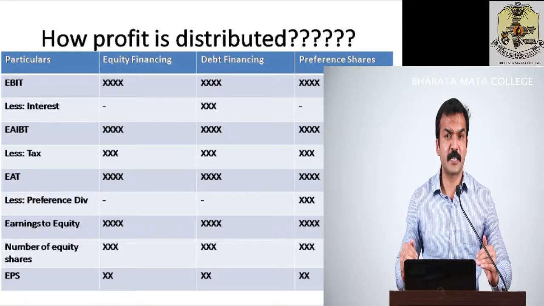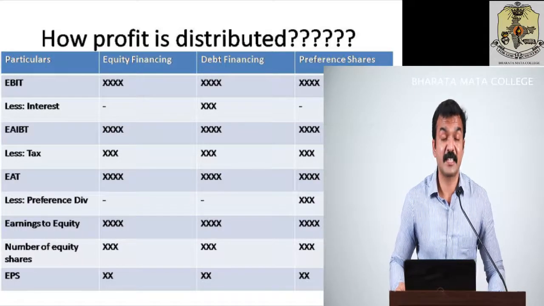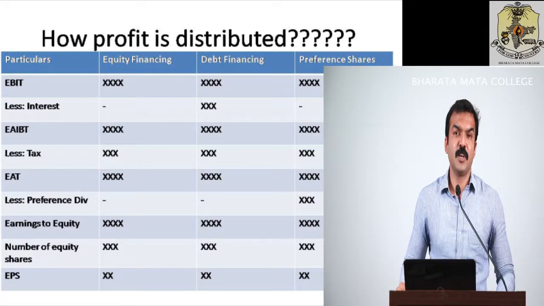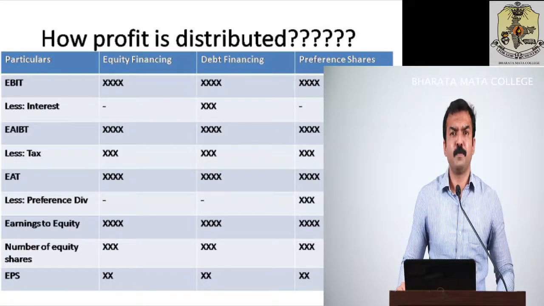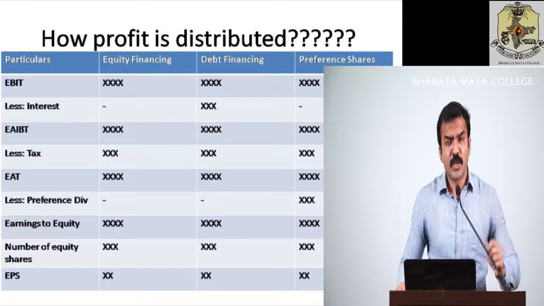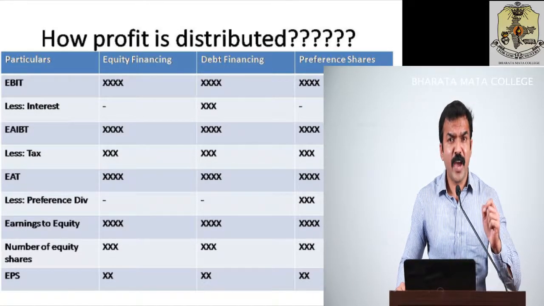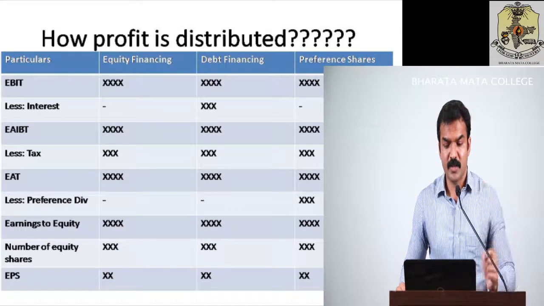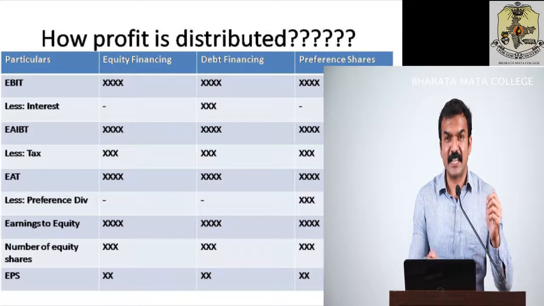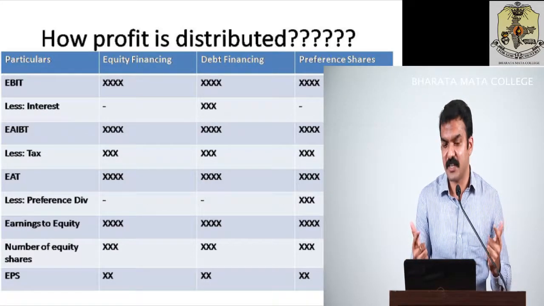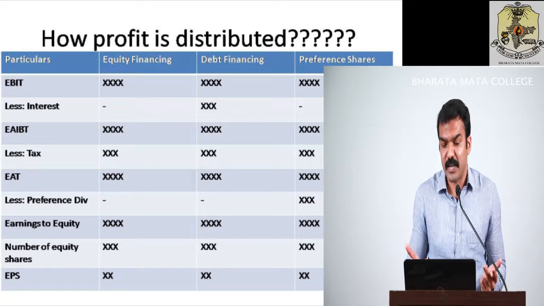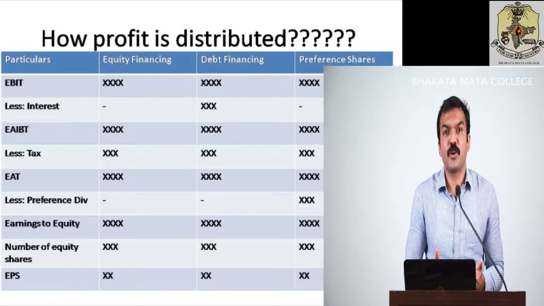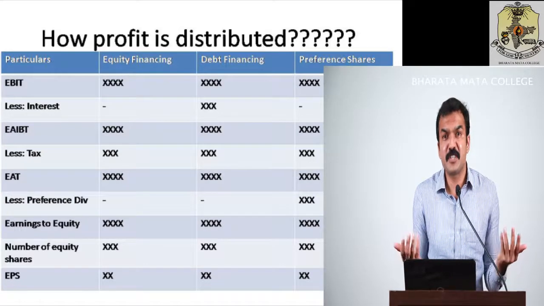After that, next comes the most important thing, that is preference dividends. That has to be deducted from this earnings after tax. Now, when you deduct preference dividend, where will the impact be shown? Is it on the equity financing? You can see that there is no impact shown on the equity financing. And when you look at debt financing, you can again see that there is no impact on the debt financing because both of them are not entitled to receive any preference dividend.